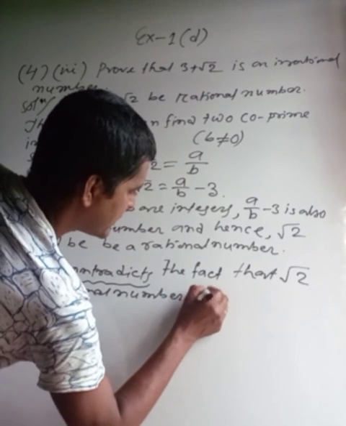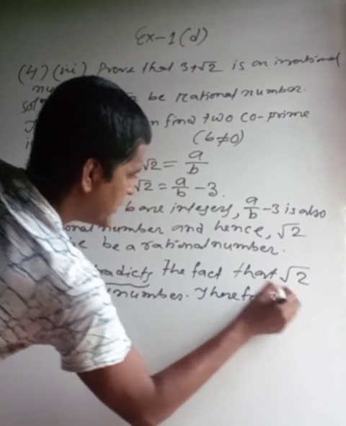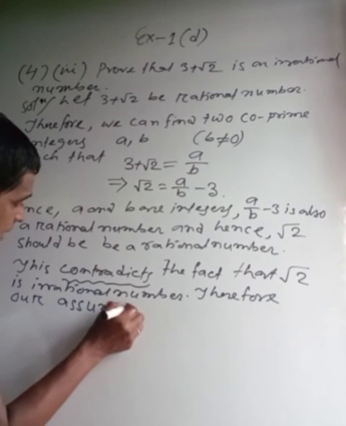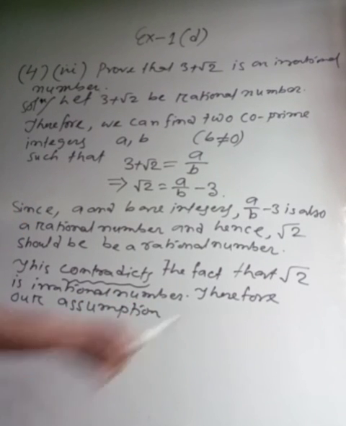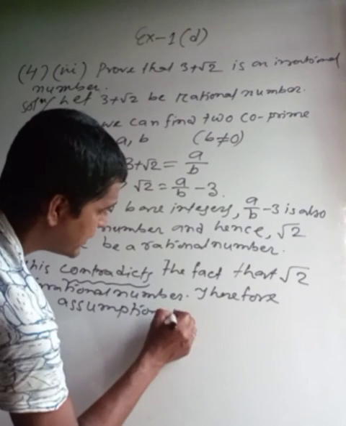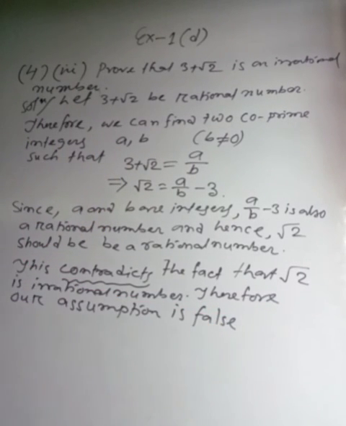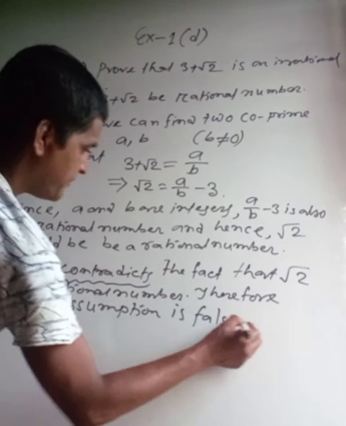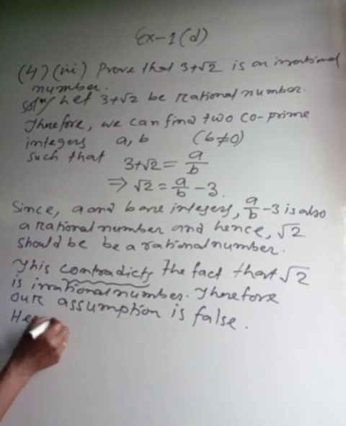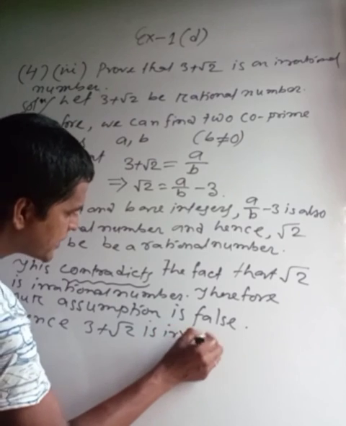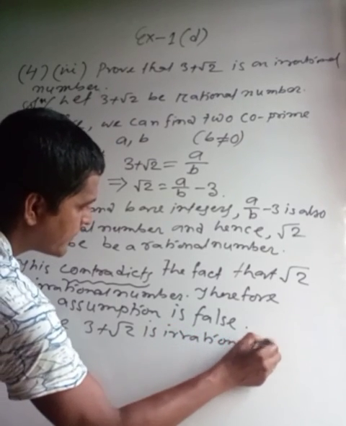Therefore our assumption is false, we can write false also, wrong also. Hence 3 plus root 2 is an irrational number.